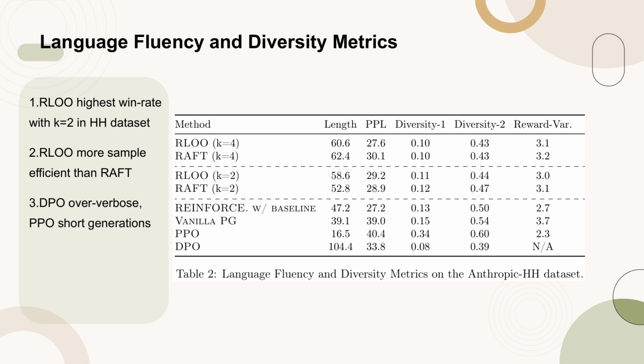Key points include RLO achieving the highest win rate with K equals 2 in the HH dataset, RLO being more sample efficient than RAFT, and the DPO model generating overly verbose text while PPO generates shorter text. These metrics help in understanding the performance and characteristics of different models in terms of language fluency and diversity.